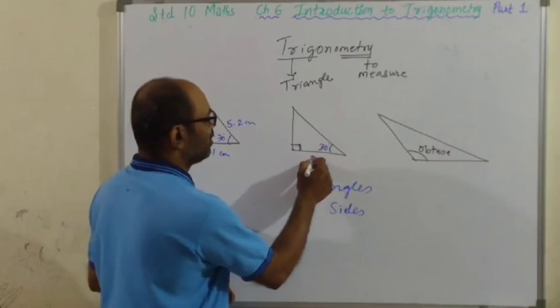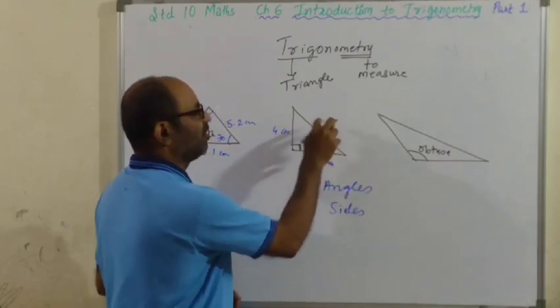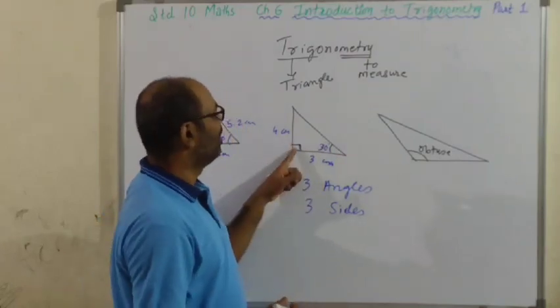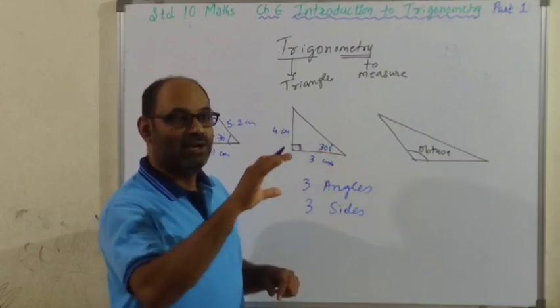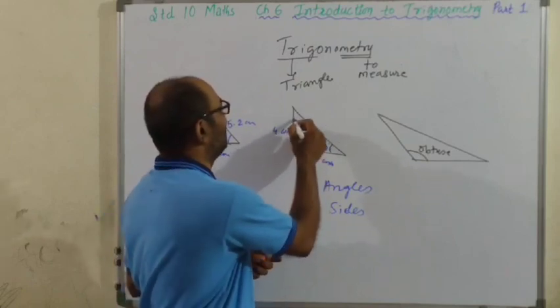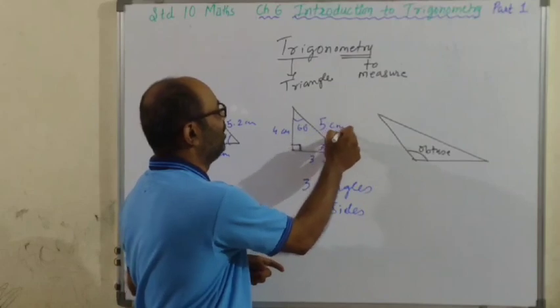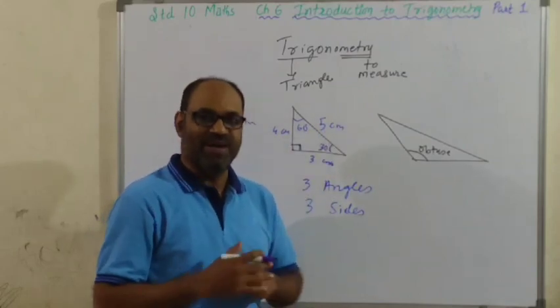Here, say this is 3 centimeter and this is 4 centimeter. Then can you find out the measure of the third side? Yes, using Pythagoras. Here 90 plus 30 is 120. And you know identity of triangle. Total measure is 180. So 180 minus 120 gives you 60. So you can find out that. And here using Pythagoras you will get this 5 centimeter. 3, 4 and 5 is a Pythagorean triplet. You know that very well.